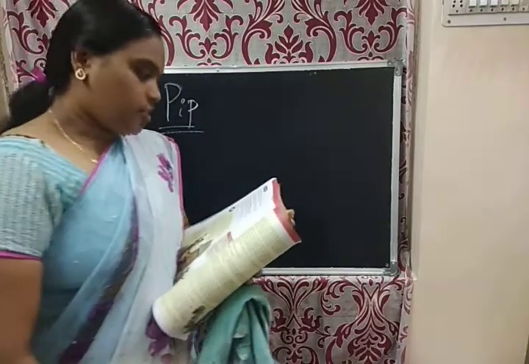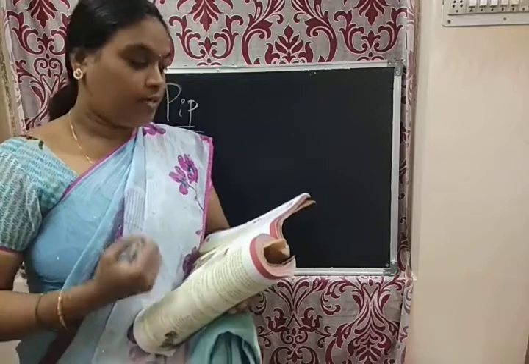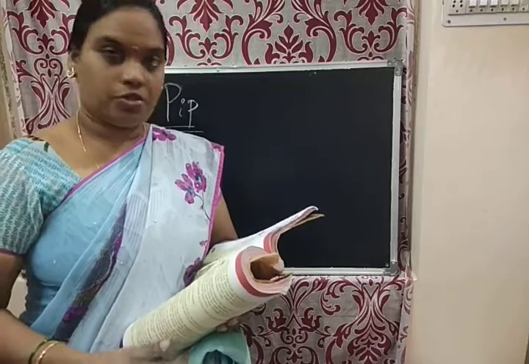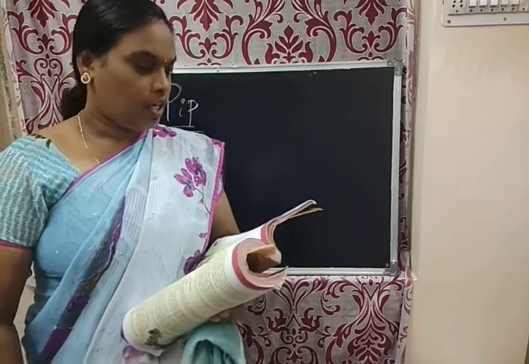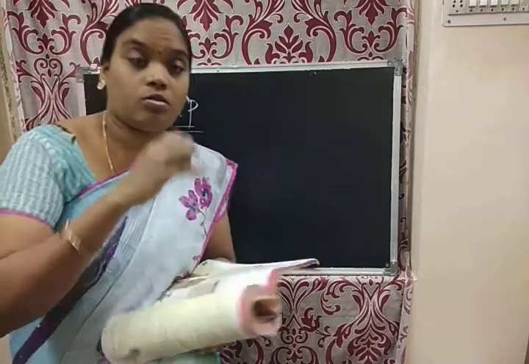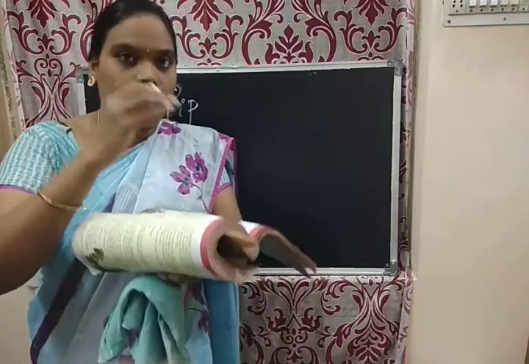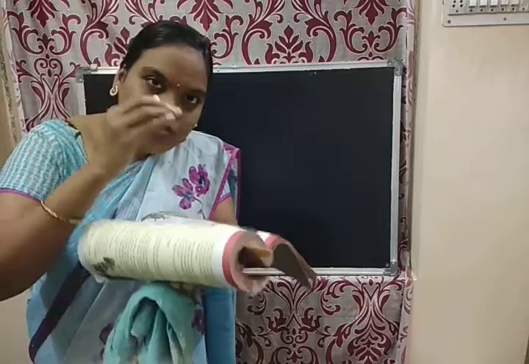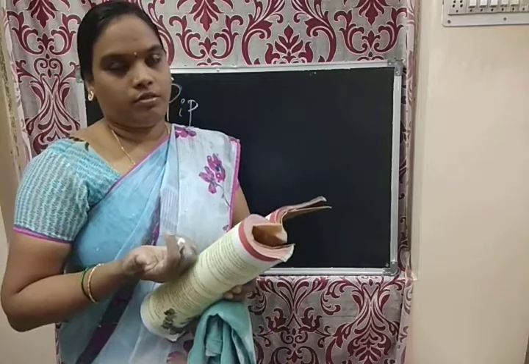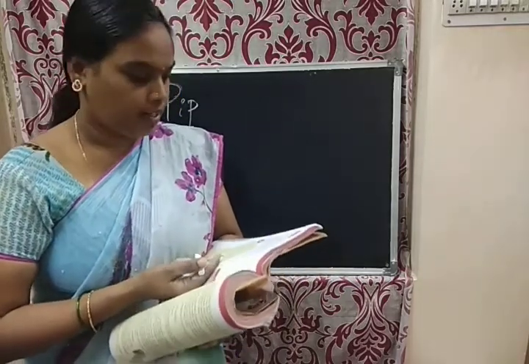It's a story about a poor boy called Pip who became rich, but he wasn't always happy. Pip's parents died when he was small. So in his childhood, what happened? He lost his parents.